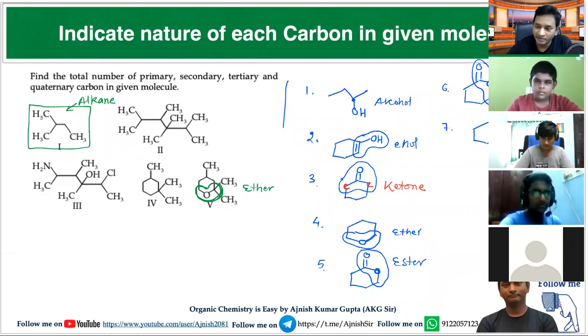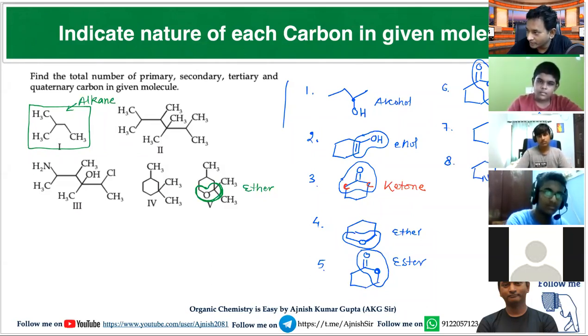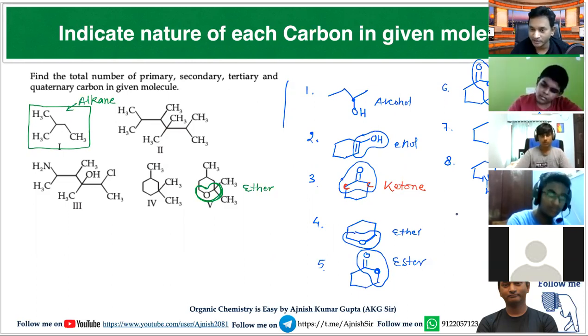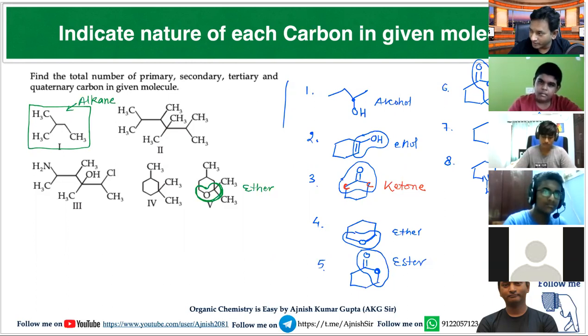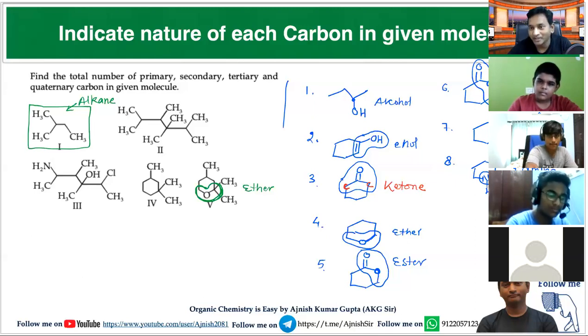Now, if the molecule is written like this, which functional group is present in this molecule? Tell me. Carbon, nitrogen, single bond. Nitrogen is connected with carbon from two sides along with hydrogen from one side. Then which type? Secondary amine. Very good. This is a secondary amine, not an amide.